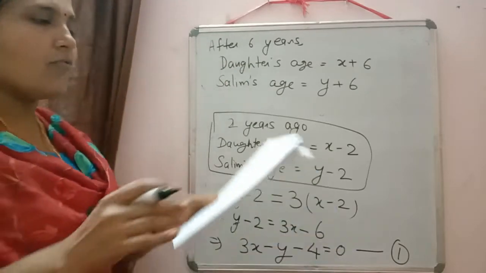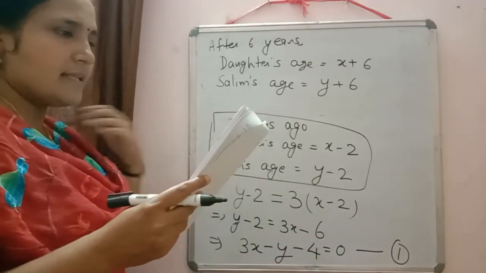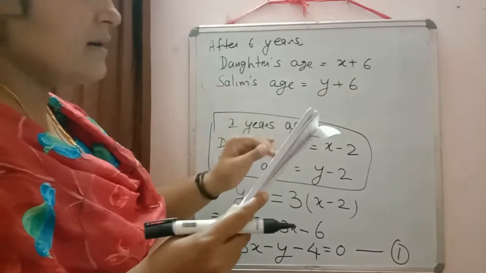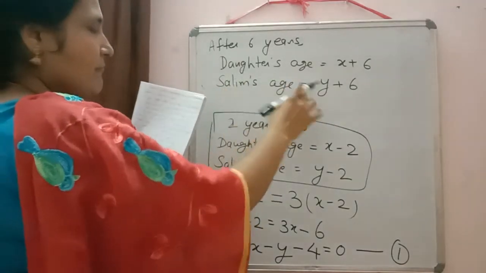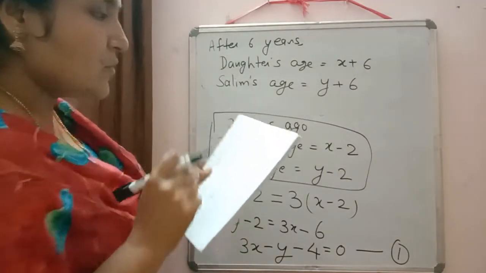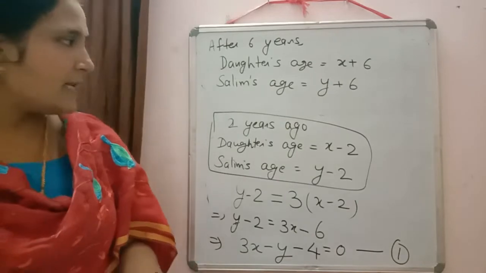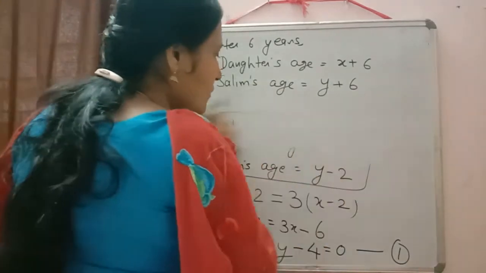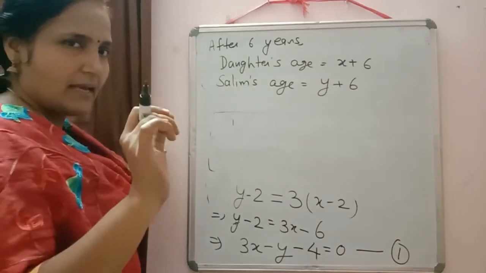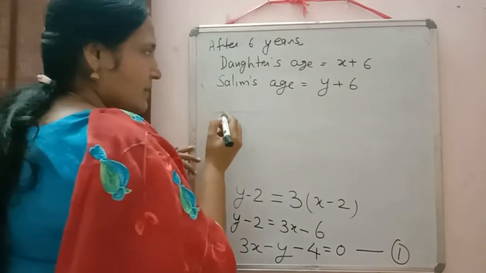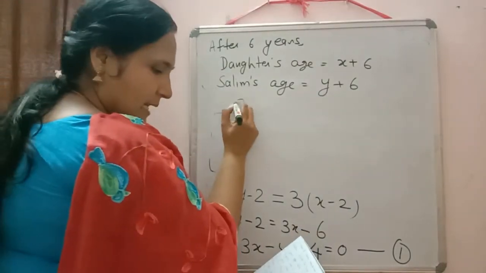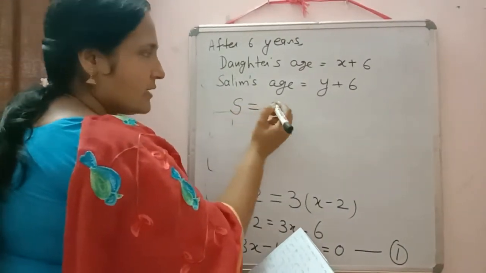Now, we can check how we will frame the equation. It is written there, 6 years later, he will be. Who will be means? Salim will be 4 years older than twice her age. Salim will be 4 years older than twice her age. So, at present, I am not framing the equation, I am just writing the statement. 6 years later, he will be means Salim will be 4 years older.